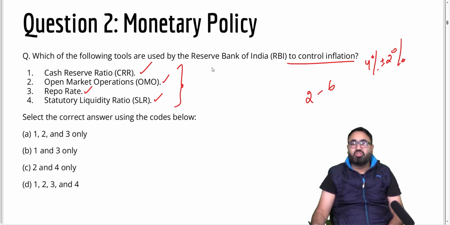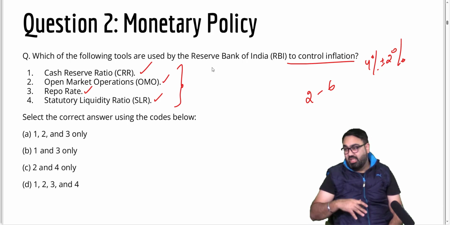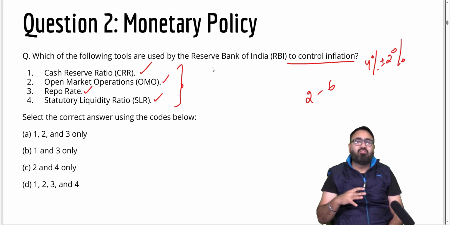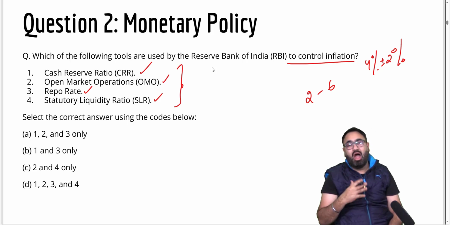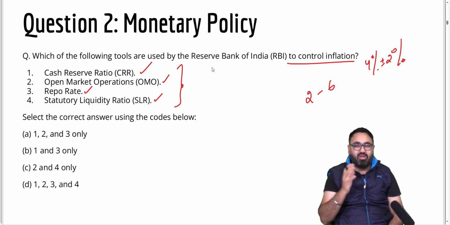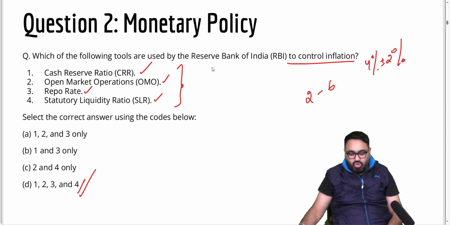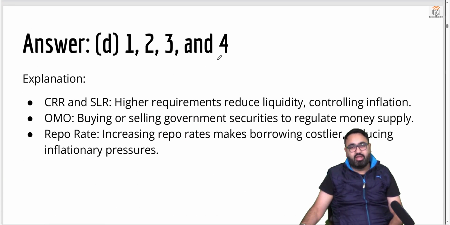So if they think that there's too much money in the market, meaning that there's too much demand and because of which prices are increasing, they will try to reduce the money supply in the market. How? They will make it lucrative for you to deposit money in the bank, or they will make it harder for you to get a loan from the bank. That is how they try and bring more money into the banks out of the market. The answer thus is D. 1, 2, 3, 4, all these 4 are absolutely correct.